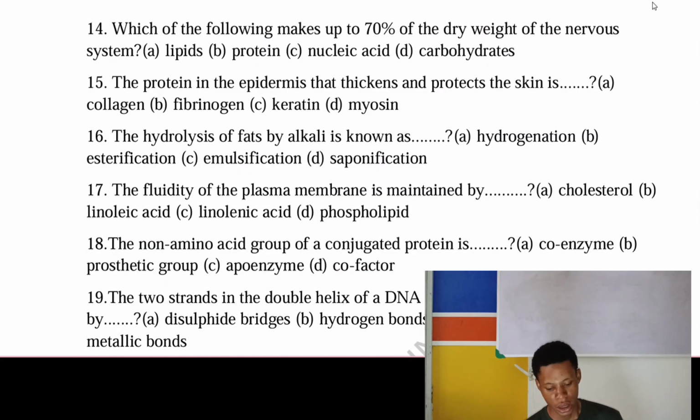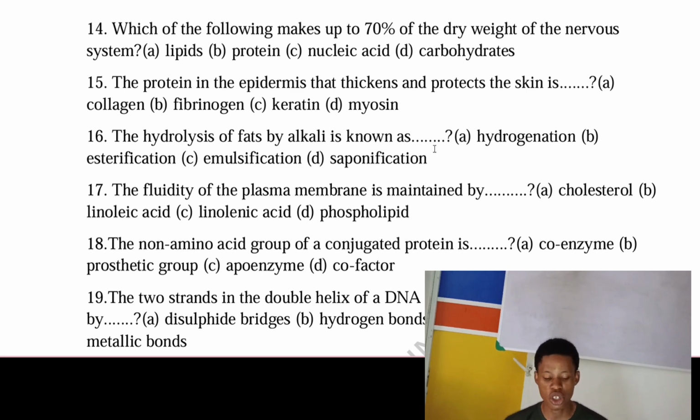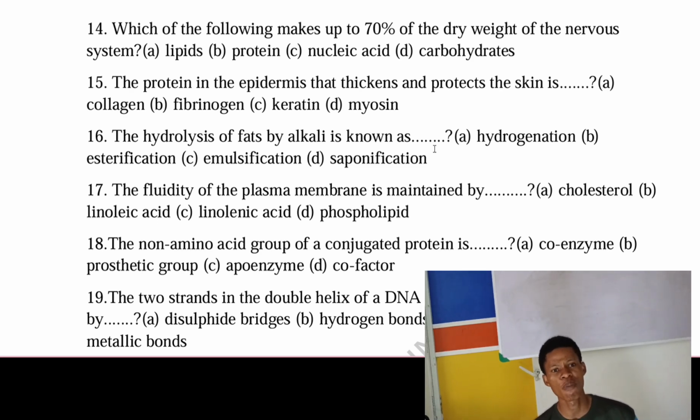Let's go. Number 16 says the hydrolysis of fats by alkali is known as dash. The answer to this question is saponification. Saponification is the process of making soap. We want to make soap.